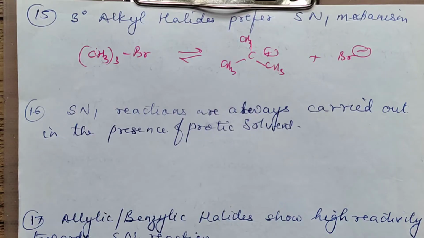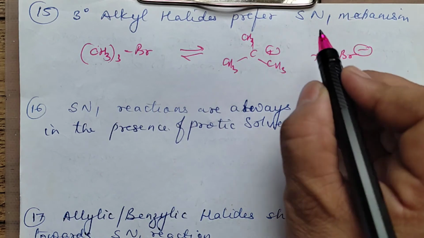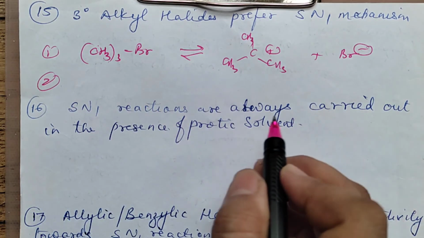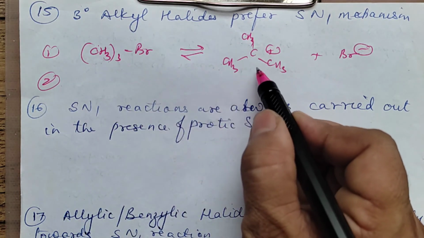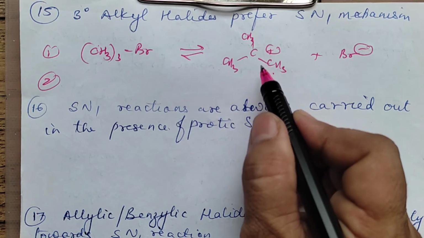The next question says that 3 degree alkyl halides prefer SN1 mechanism. So what will you write? SN1 mechanism. You can explain SN1 slightly, and you can write it is 2 step. This is 1 step, and the second step also you can write. In step 1, if I take a tertiary alkyl halide, a tertiary carbocation is formed. And tertiary carbocation is very stable.